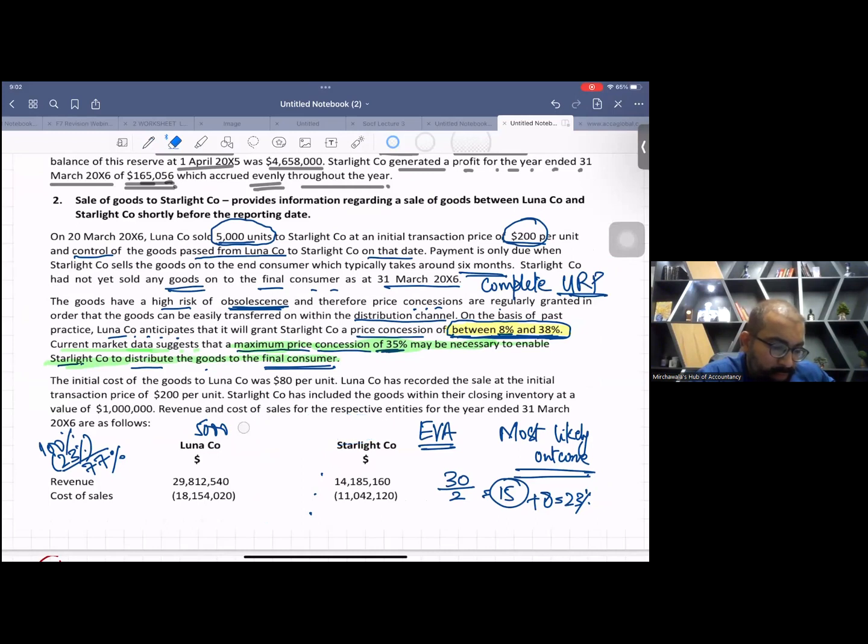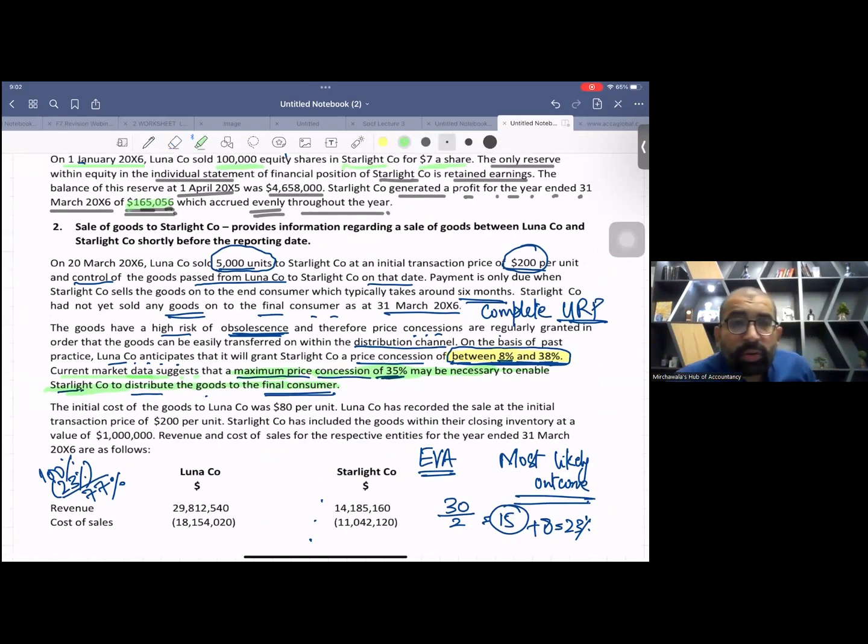You have revenues and cost of sales for both companies. And you have profit as well. For the whole year, profit is also available. 165056 is the S company's profit. Now, let me solve it for you.